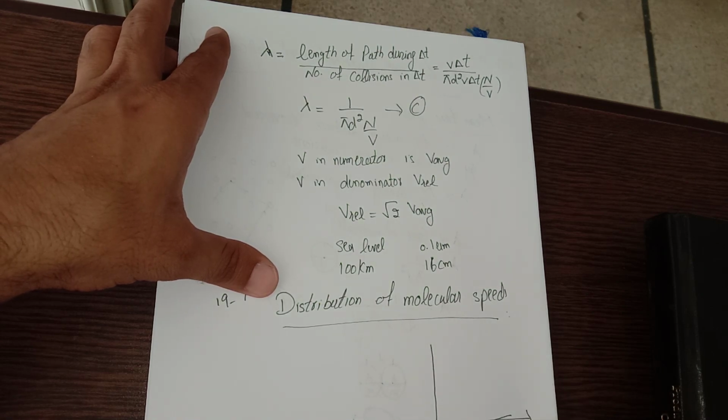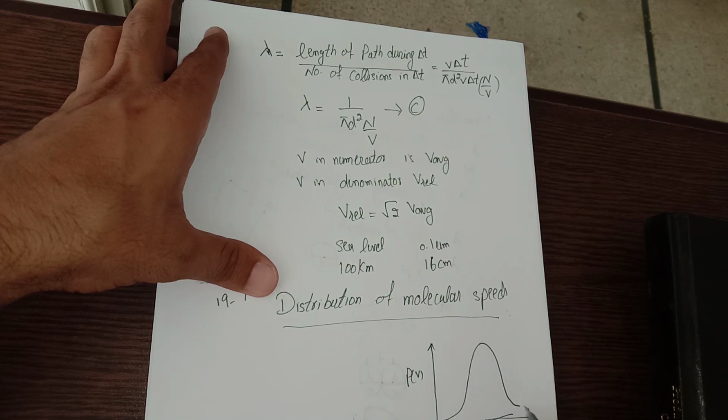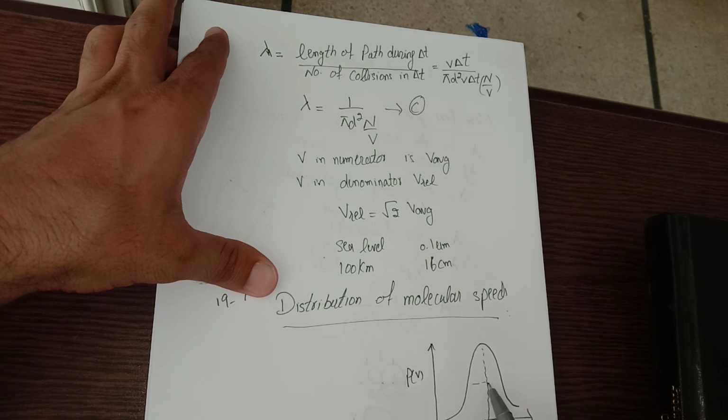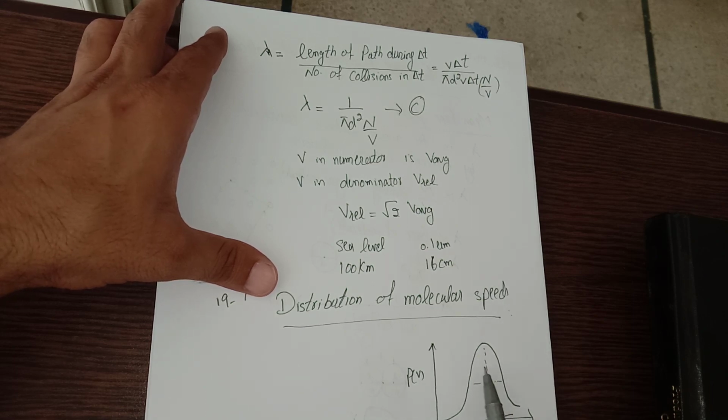Suppose if I take here speed, and here along y-axis is probability, and the curve comes out like this. This is a normal curve. Over here will be its mean value, and this would be its variation. So one should be able to know what is meant by distribution. Distribution is basically all the probabilities of the random variable with respect to this speed.